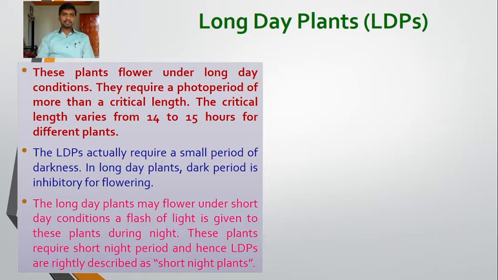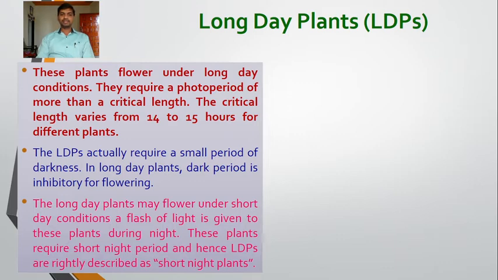The long day plants actually require only a small period of darkness. In long day plants, the dark period is inhibitory for flowering. In short day plants, the dark period is required for the induction of flowering, but in long day plants, the dark period is inhibitory for flowering. The long day plants may flower under short day conditions when a flash of light is given to these plants during the night period.